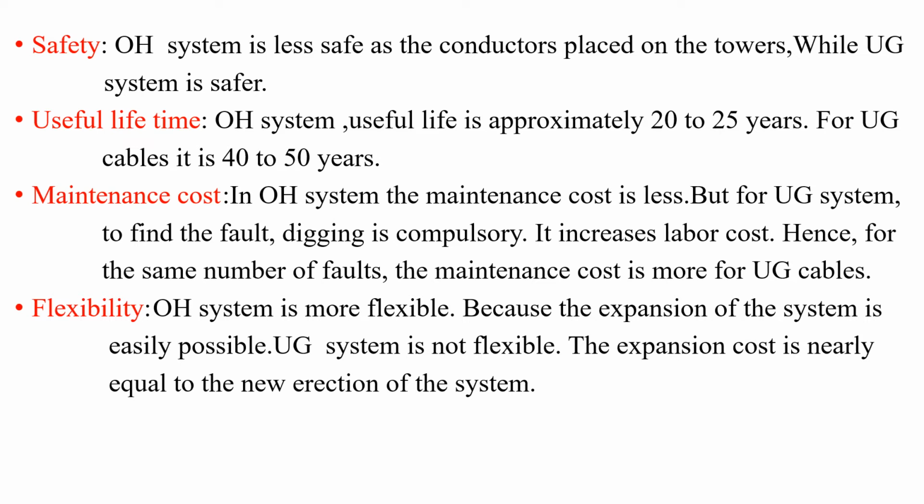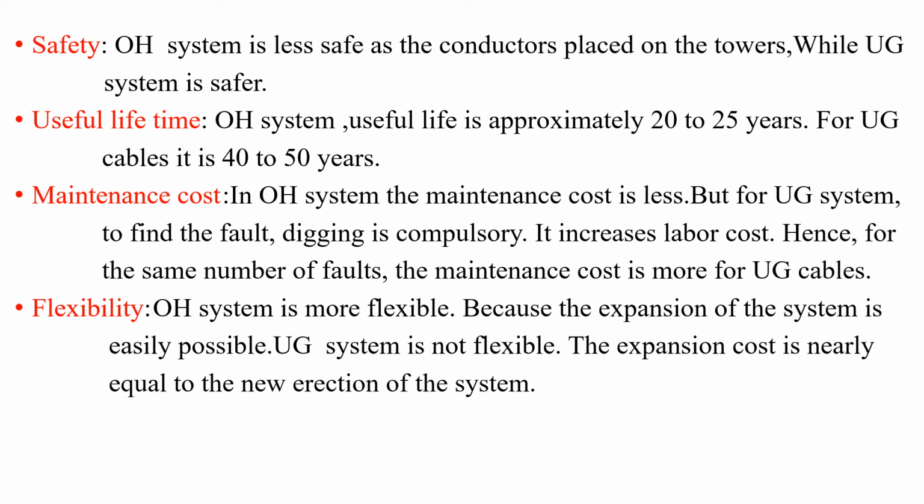Based on safety, we can compare the OH and UG systems. UG systems are safer than overhead systems because the cables are safely protected underground.